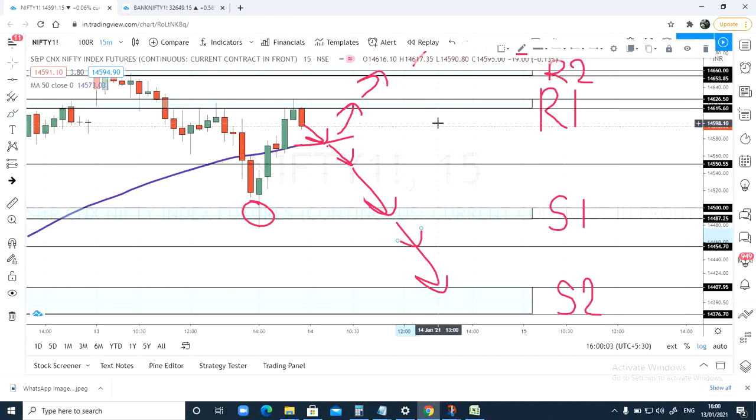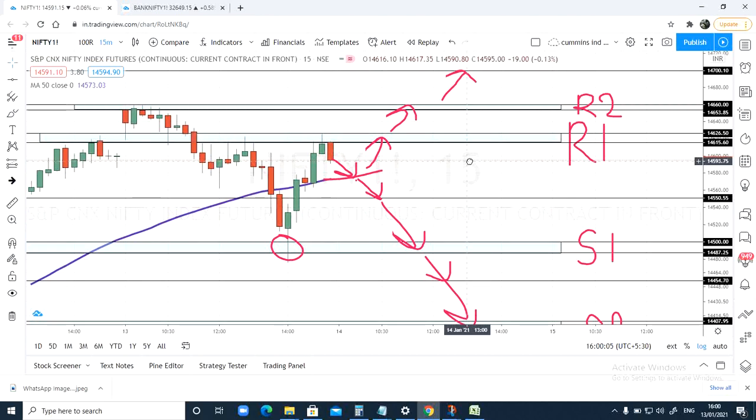Remember one thing, you cannot make big in a single day in intraday, unless you have a big capital. If you have a big capital, yes, you can make it. If you are starting with a small capital, if you are new to the stock market, if you are new to trading, start with small capital. Even 1 to 2 lakhs is sufficient, but make sure you make very small profits. By year end, you will see how big your capital has grown, right?